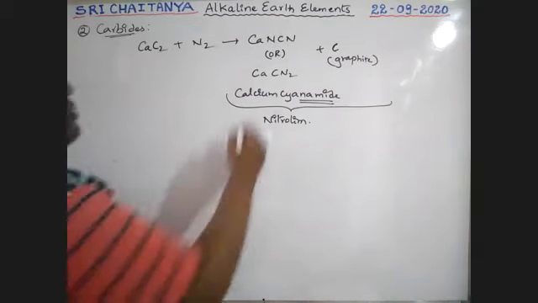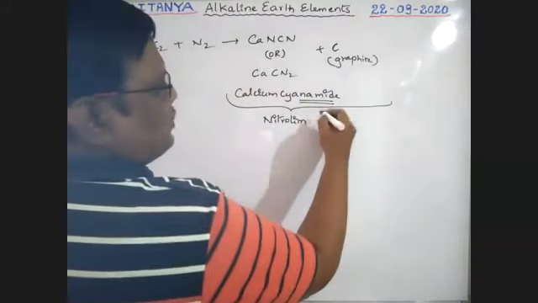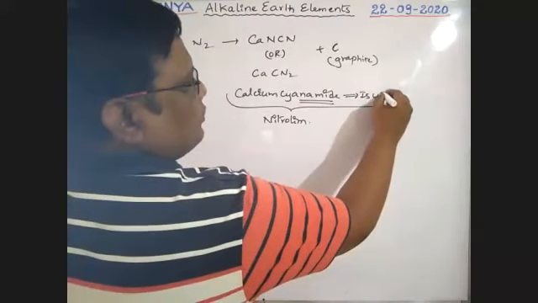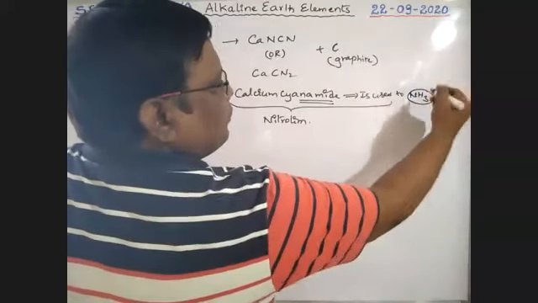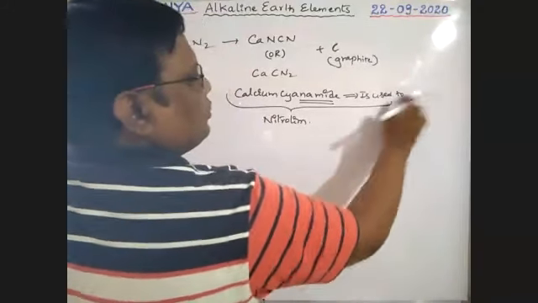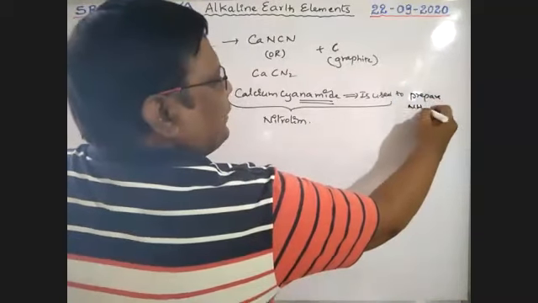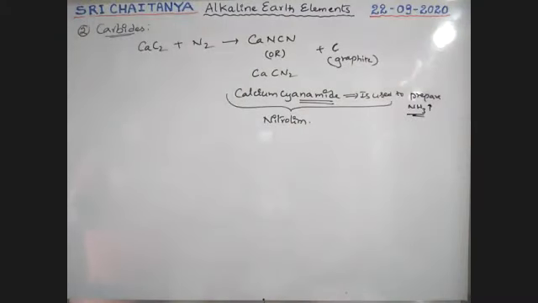This calcium cyanamide is used to prepare ammonia. So that is used to prepare ammonia, boys. It is very, very important.